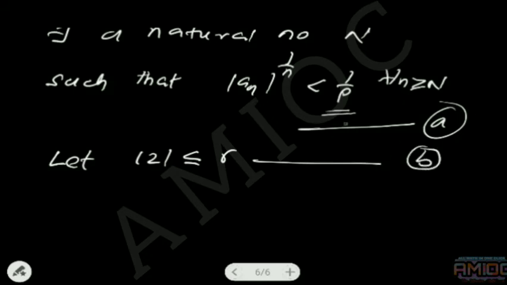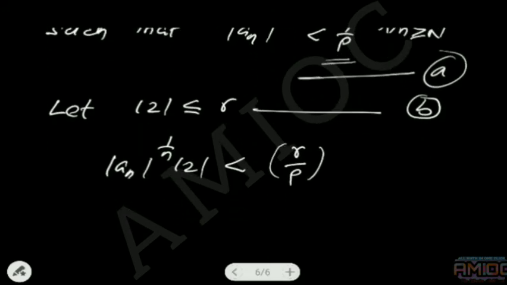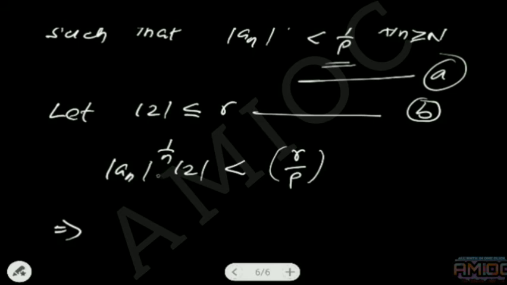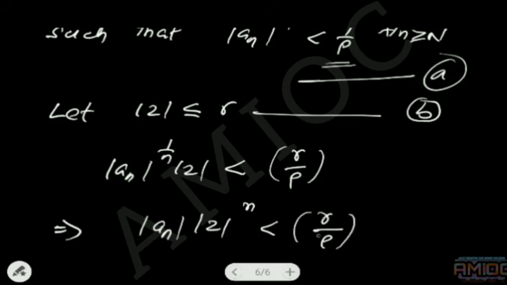If we multiply the inequalities A and B, what do we get? Mod an whole power 1 by n into mod z is less than, multiplying the right hand sides, r by rho. Taking the nth power on both sides, we get mod an into mod z whole power n less than r by rho whole power n.